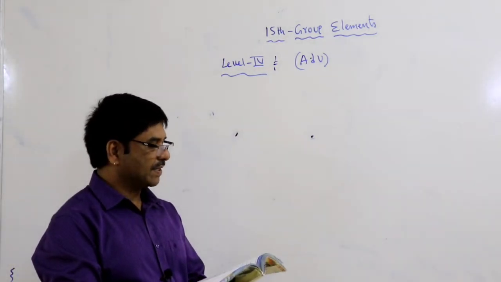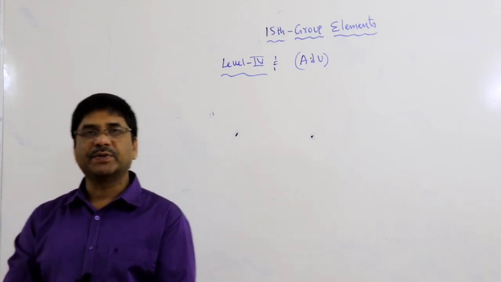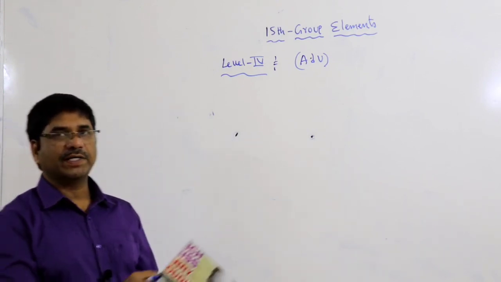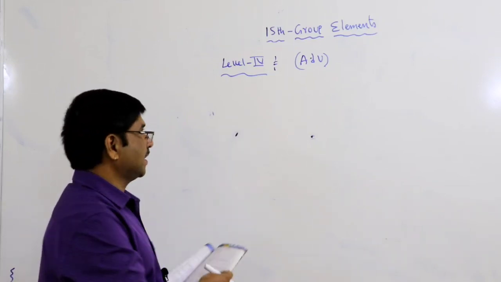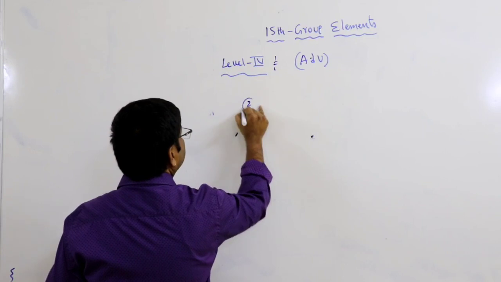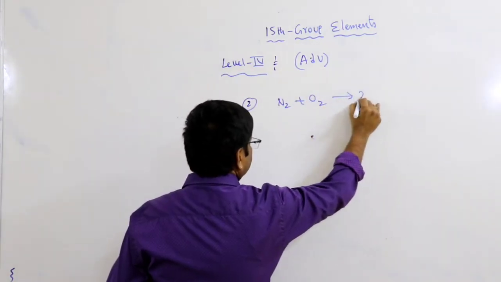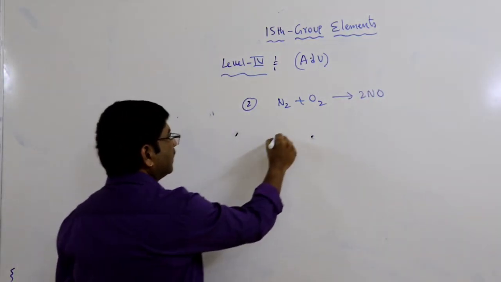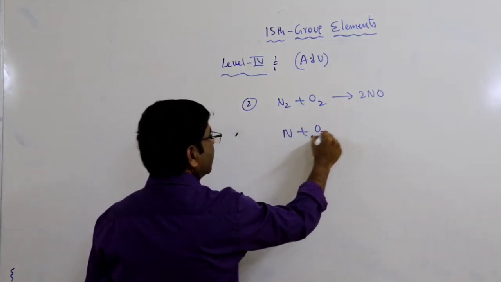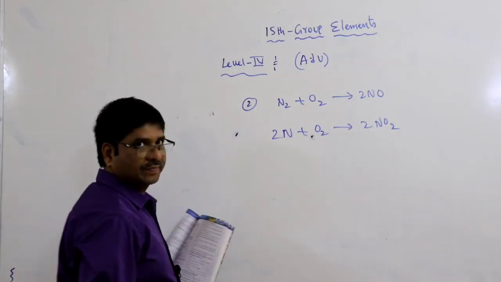N2 reacts with oxygen. In air, what are the components? You know that. The major components are nitrogen and oxygen. So nitrogen and oxygen react with one another. It can form nitric oxide, and nitrogen reacting with oxygen can form nitrogen dioxide.